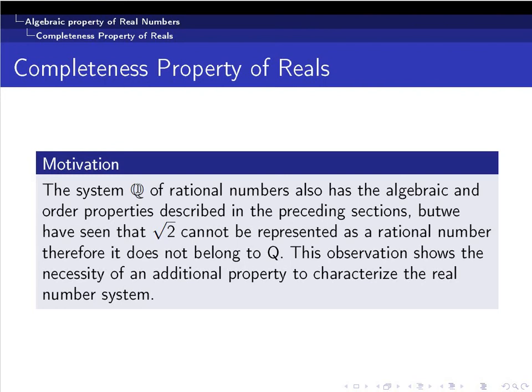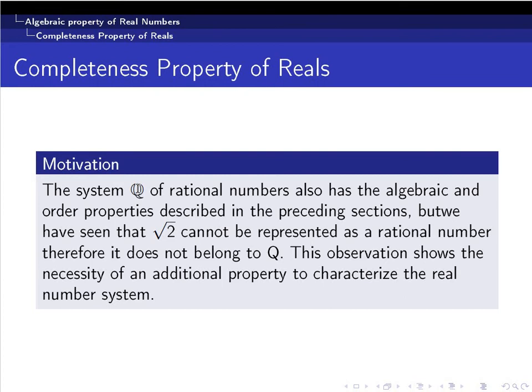But you can certainly understand that the two sets are completely different in every possible sense. So there should exist some property which distinguishes the set of all real numbers from the set of all rational numbers. That property is called the completeness property.